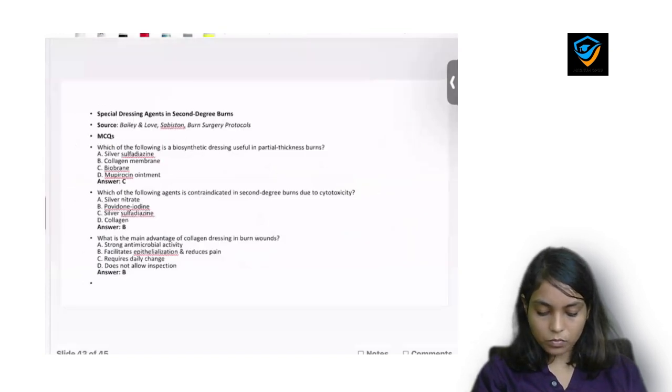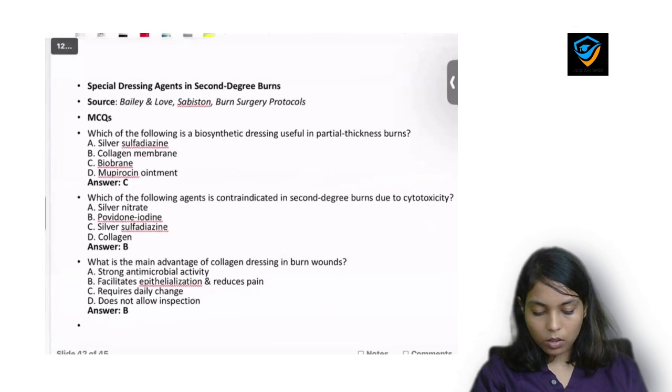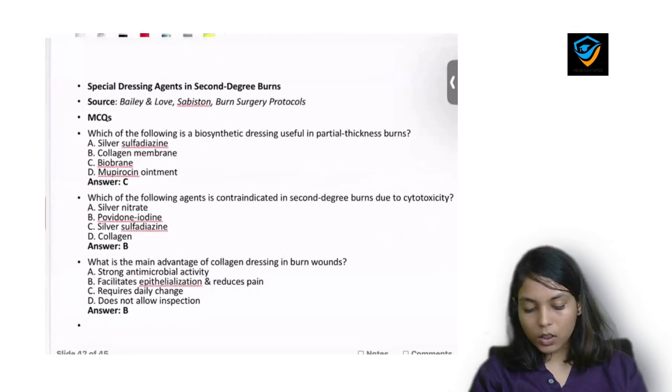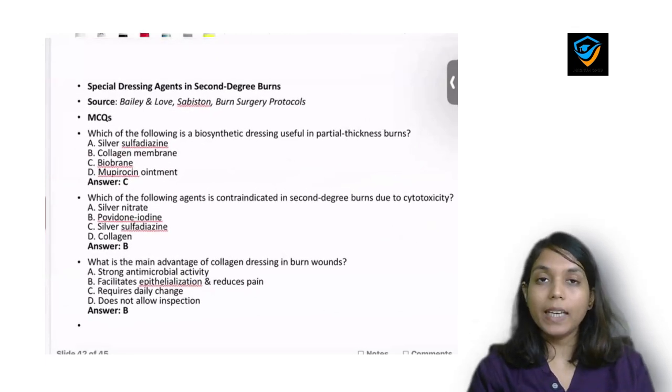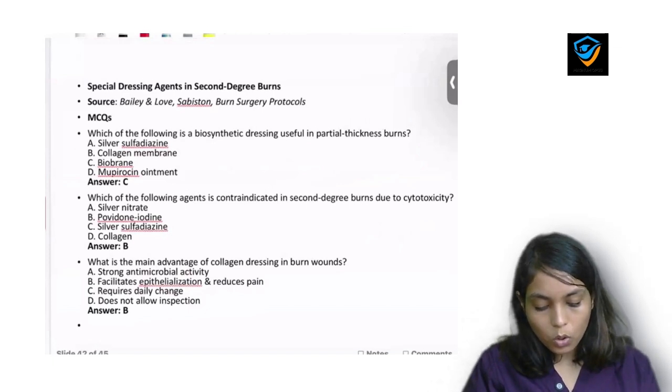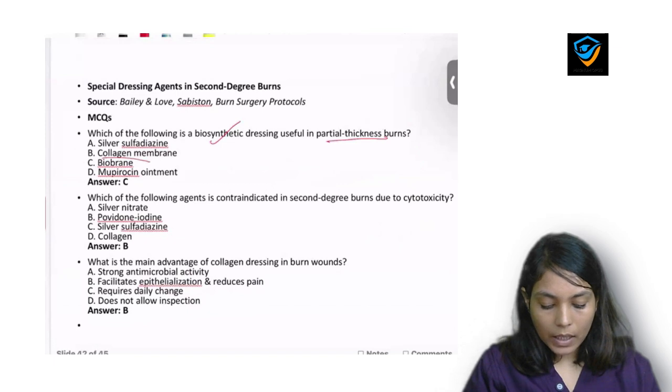Okay, now some primary things about the dressings in burn. So which is the biosynthetic dressing we use in partial thickness burn? It is BioBrane.